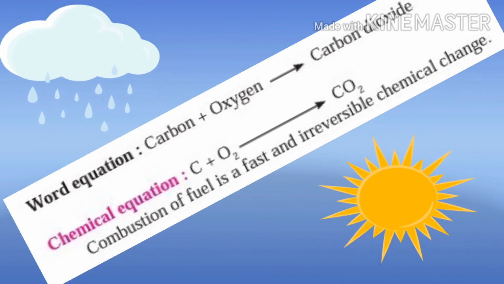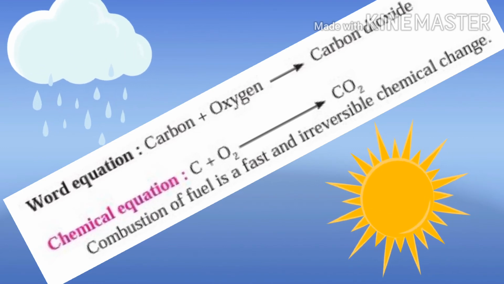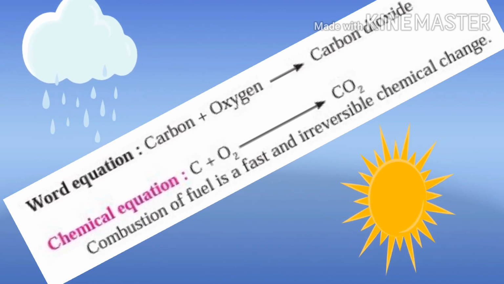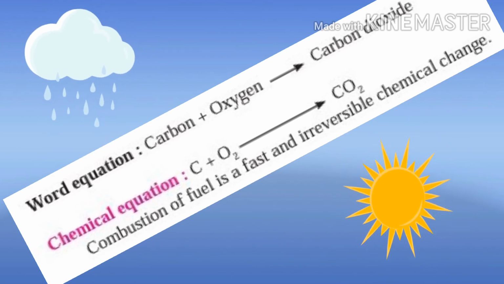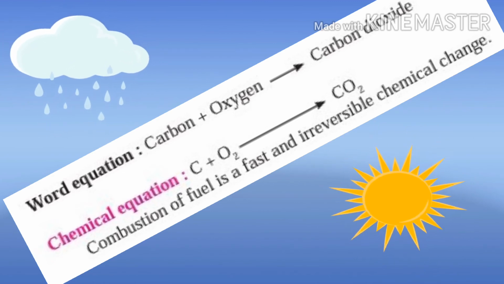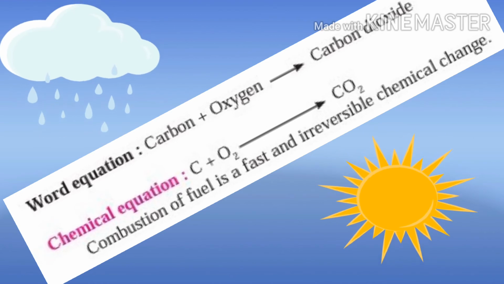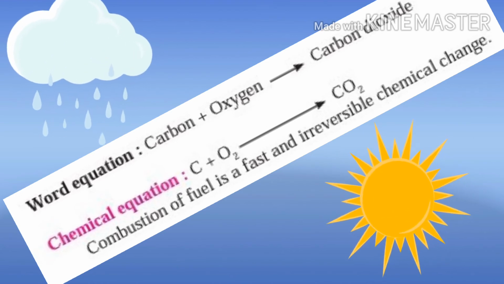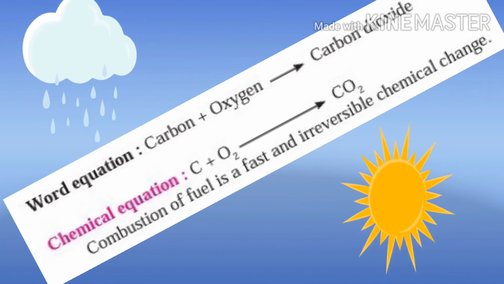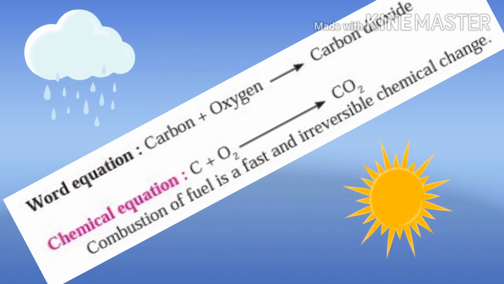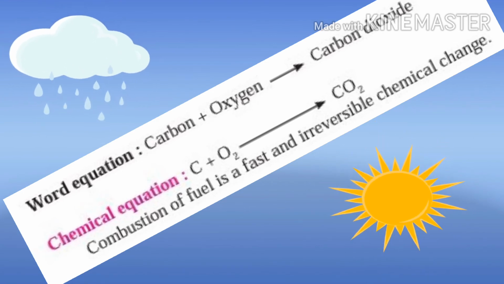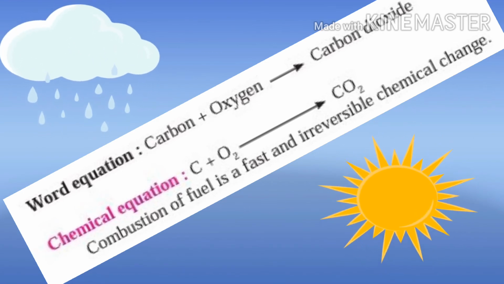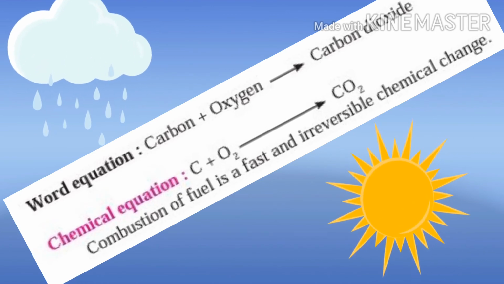First, combustion of fuels. Wood, coal, petrol or cooking gases are burned for getting energy. The common substance that burns in all these fuels is carbon. During the combustion process, carbon combines with oxygen in air and the product carbon dioxide is formed. A common equation can be written as